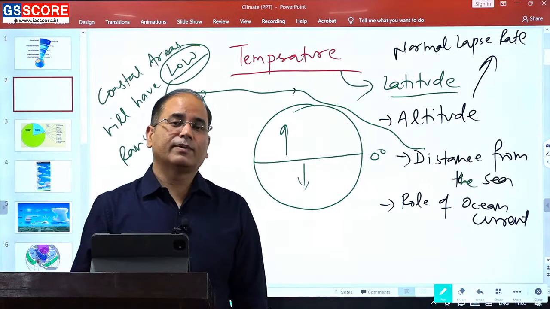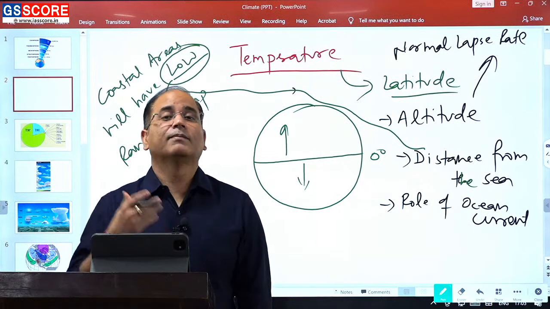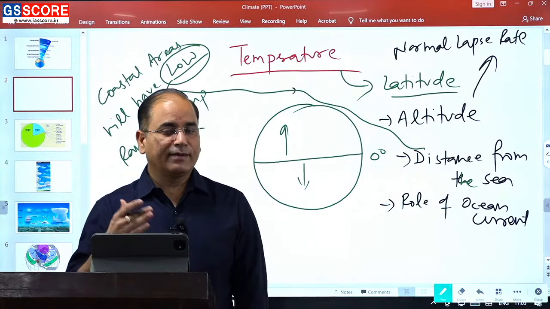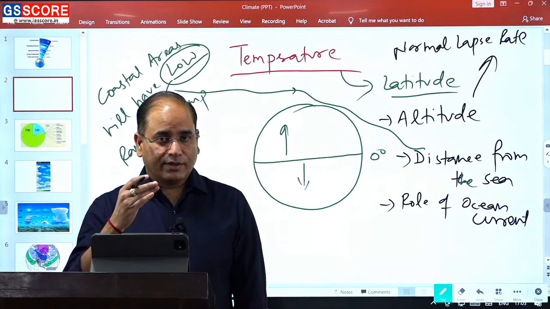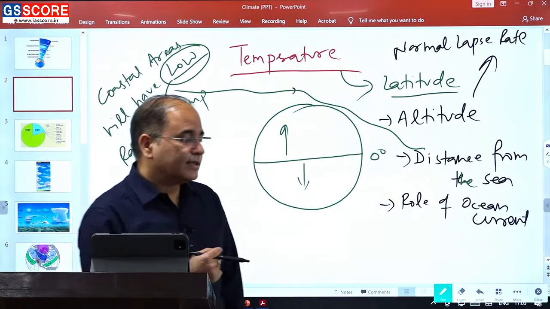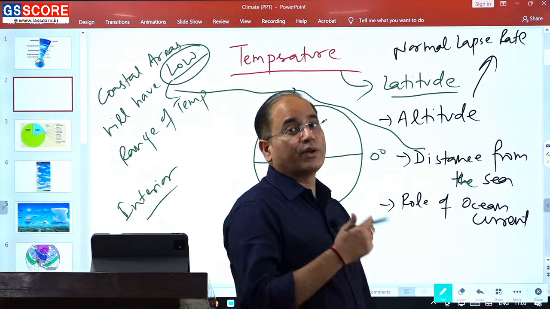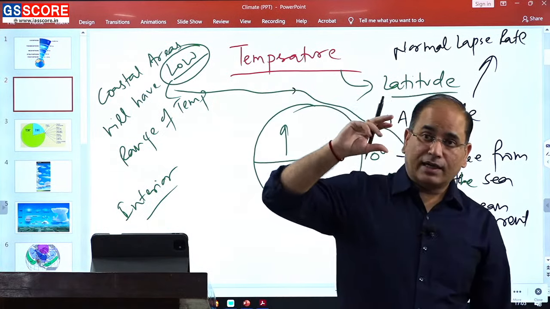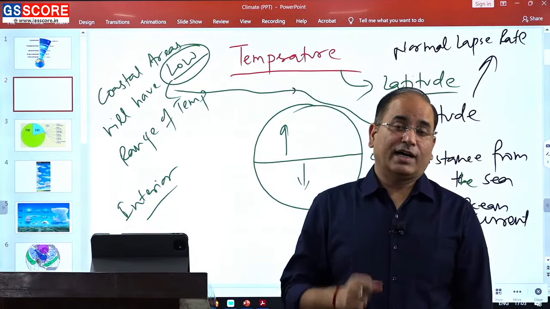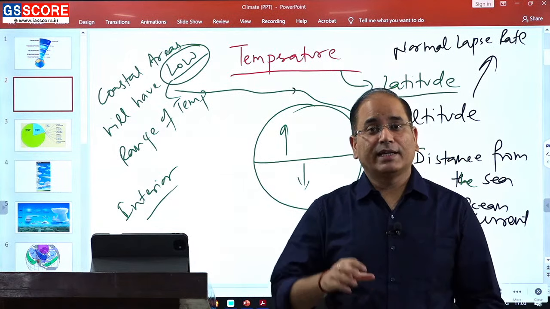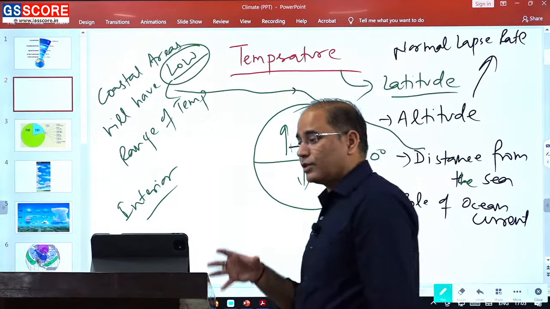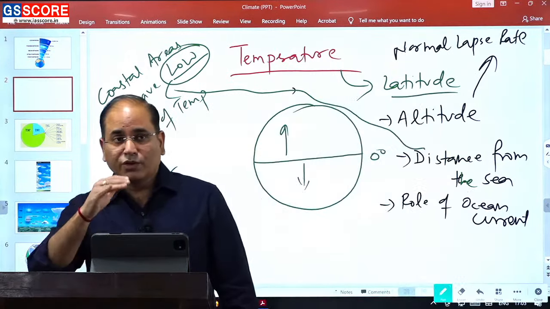In the areas where we have the warm ocean current, temperature will rise. So higher temperature will be witnessed in the warm ocean current. In fact, this role of ocean current becomes more interesting in the higher latitude. Last year there was a question, so you need to take care.